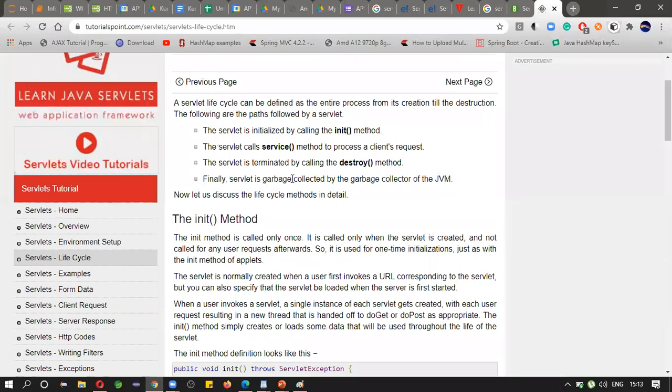Anybody needs some notes kind of thing? Do you require any notes?